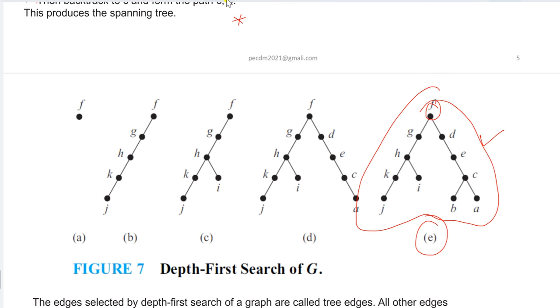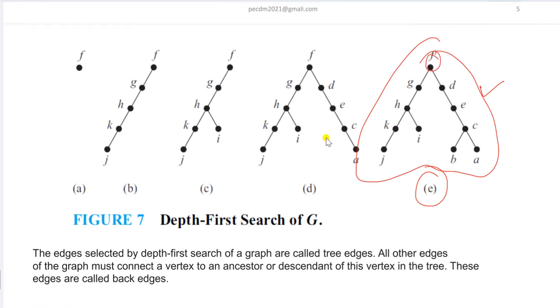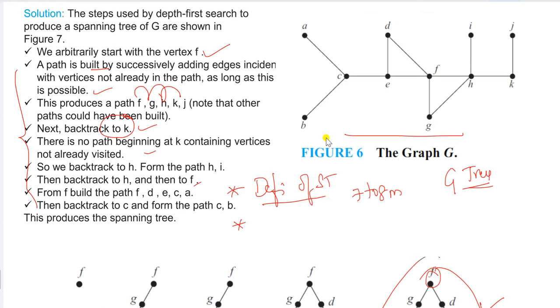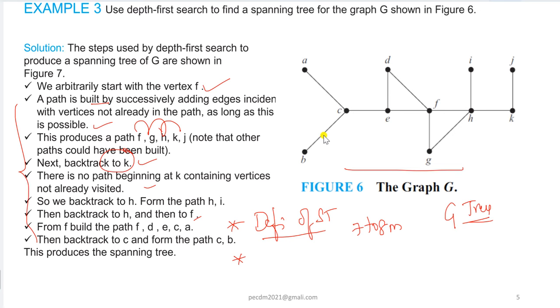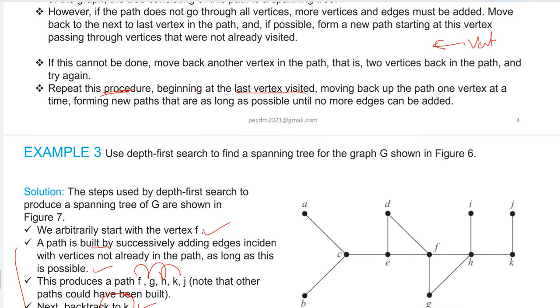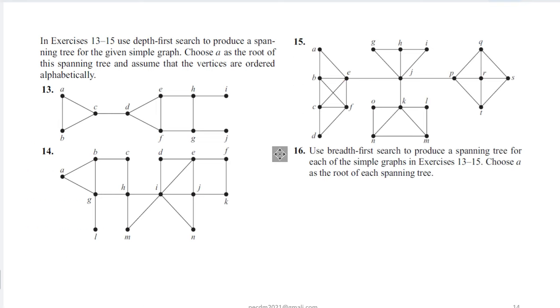So this is about depth first search, and in the next class I will explain breadth first search, how we can find out the spanning tree with the help of breadth first search. Okay, that is also very simple one. Hope you understand this concept. You see here, please try to make a note, right? Try to do depth first search and find out the spanning tree for this particular graph, and for all these graphs. Okay, next class I'll discuss each and every one.